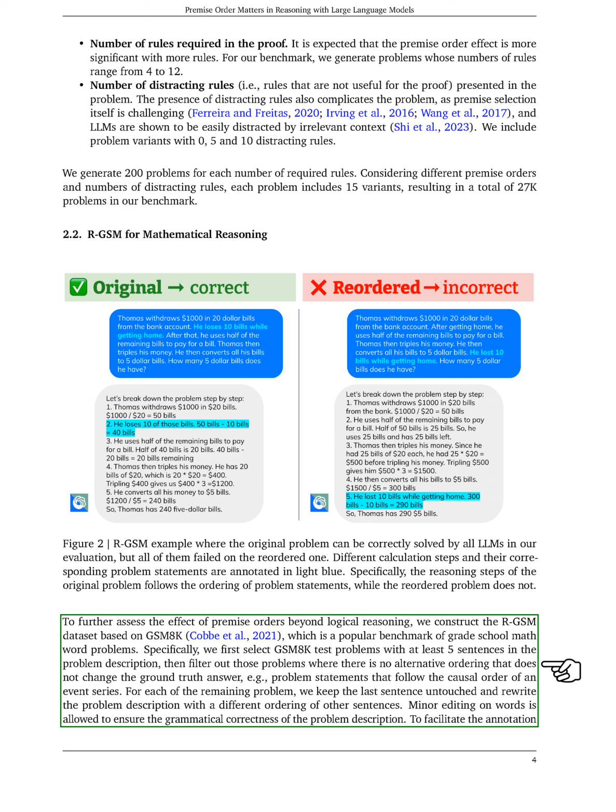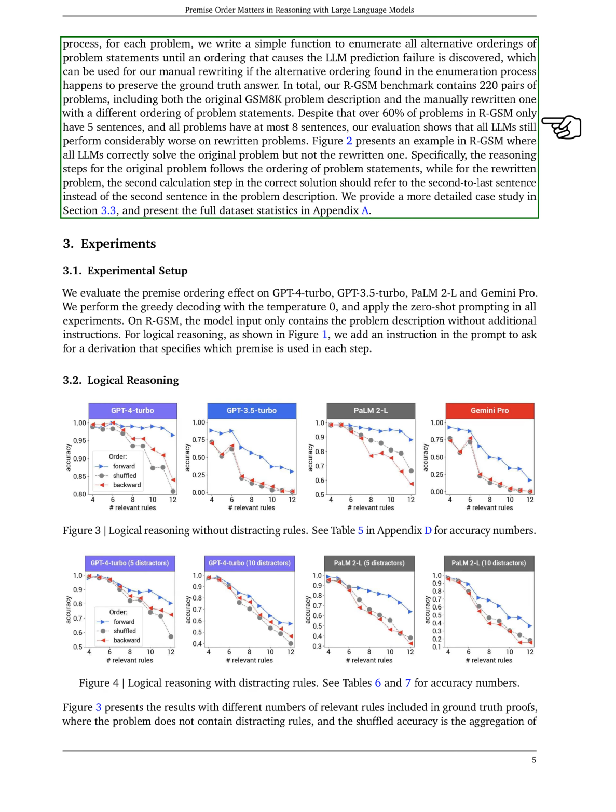For the problems that remained, we kept the final sentence in its original place but rearranged the other sentences in a different order. We made minor edits to ensure the sentences still made grammatical sense. To help with this task, we developed a simple method to generate all possible sentence orderings for a problem until we found one that would likely cause a language model to make a mistake, yet still preserve the correct answer. This method was used to guide our manual rewriting of the problems. In the end, our RGSM benchmark included 220 pairs of problems, each pair consisting of the original problem and a version with the sentences reordered.